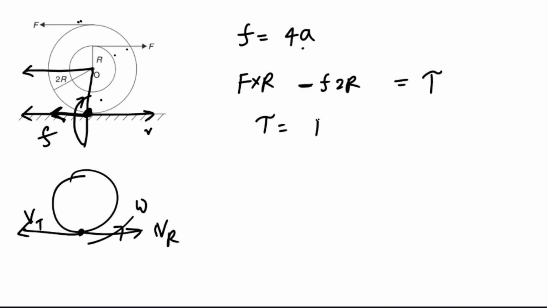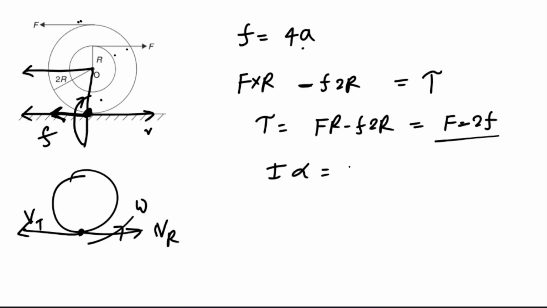Write it like this: F R minus F 2R. I mean r is 1, so let's just write f minus 2f. Okay, and torque is equal to how much? This is equal to I alpha, and this is f minus 2f. So alpha will be equal to how much? This will be equal to this by I. So f minus 2f divided by moment of inertia.